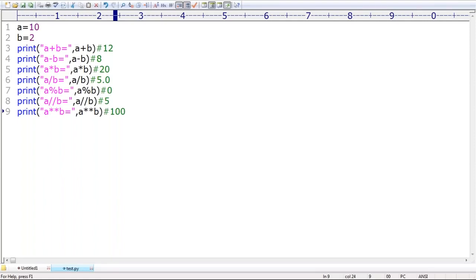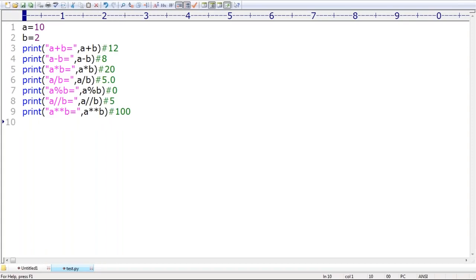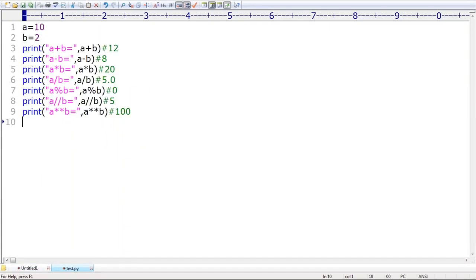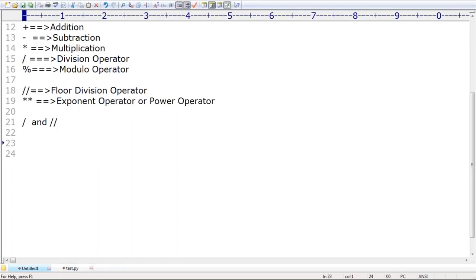Okay. Sir, now some people still have a doubt. Yes, definitely there may be a chance of having a doubt, sir. Then what is the main difference between this operator and the normal division, the floor division? Sir, here it is 10 by 2, so you may not see much difference. But let me take one more example, sir.